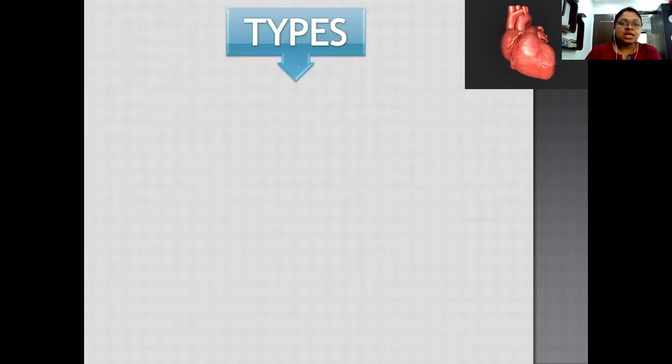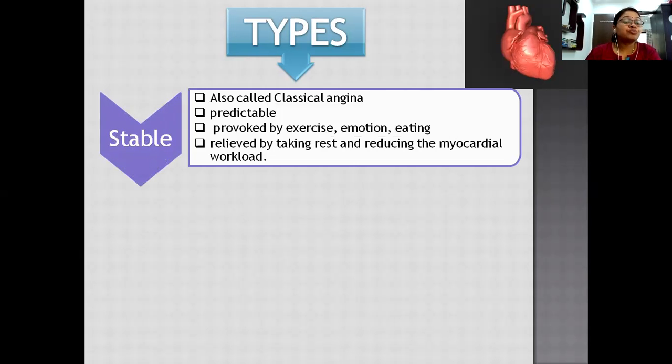Now let's see the types of angina pectoris. There are three different types of angina pectoris. The first one is stable angina. As the name suggests, we are able to predict the attack of angina. It is also called classical angina. We can say where it is going to occur: when we are doing exercise, when we are having different emotions, or when we are eating faster and faster. There we will have the attack of angina.